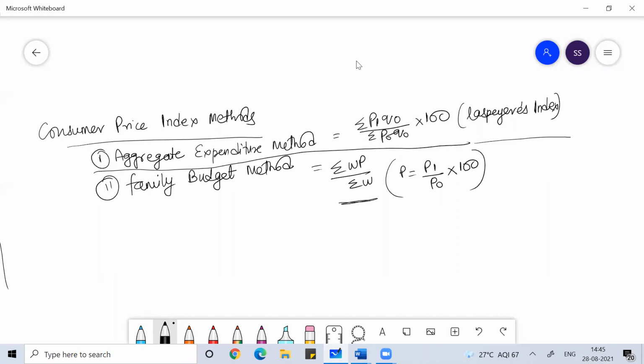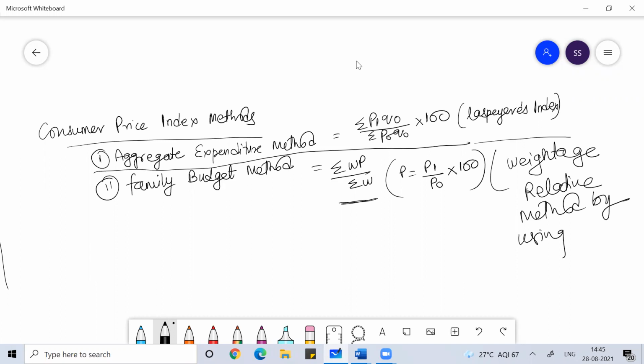The Laspeyres index method that we studied. The aggregate expenditure method is very much similar to the Laspeyres method. The family budget method is very much similar to the weighted relative method, the weighted relative method by arithmetic mean. With geometric mean, the formula would be different. I have already discussed all of these with all of you, so I hope you remember them.